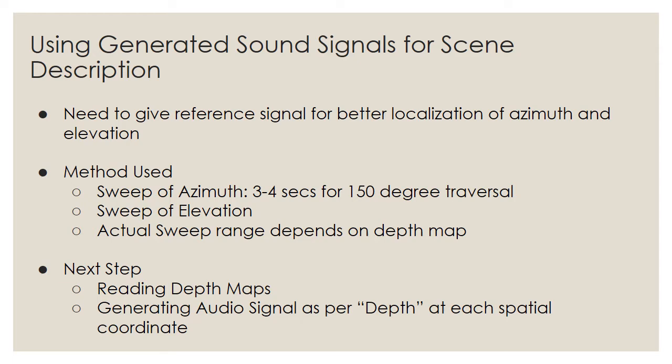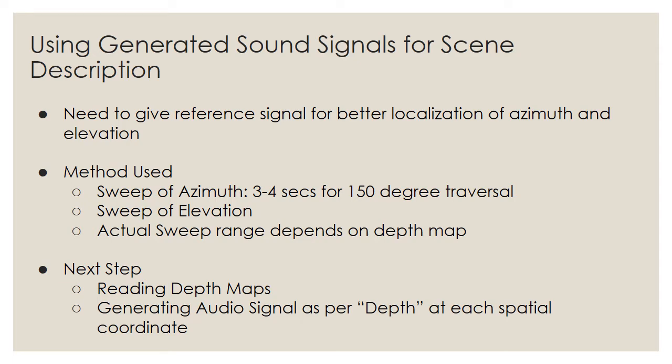locations. To understand this, consider a 2D plane of 0 degree elevation, that is, the 2D plane in front of our eyes. We have a small sound pulse for each azimuth in this plane. These pulses are fed to the subject's ears in a continuous manner. So, we first present a pulse corresponding to -75 degrees, then -70 degrees, and so on till +75 degrees. This complete sweep from -75 degrees to +75 degrees takes around 3 seconds.